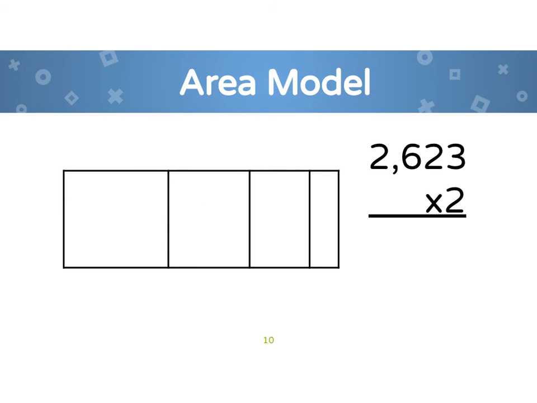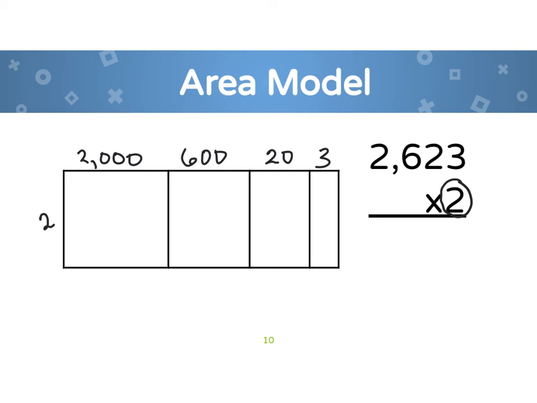Okay, I'm going to go a little slower on the area model because this is new for some of you. So remember, we have our 2. We can kind of say that's like our width over here times our length. And we're going to put 2,000 here. 2 times 600, we're going to put here, 2 times 20, and then 2 times 3.